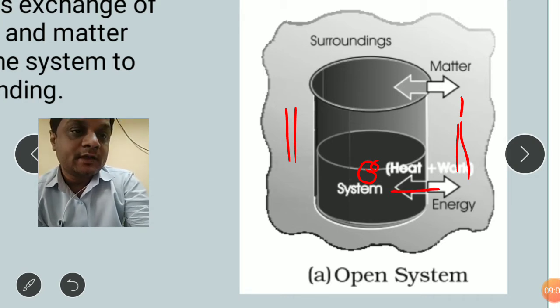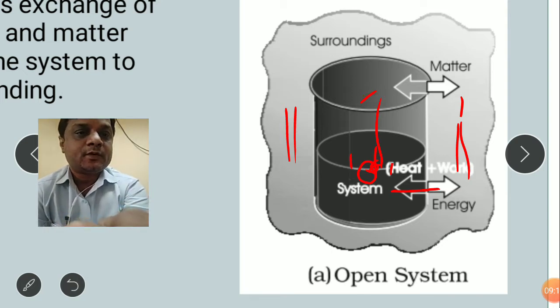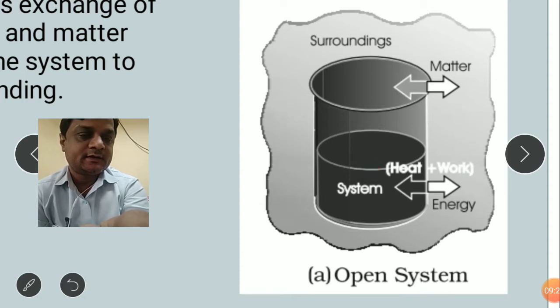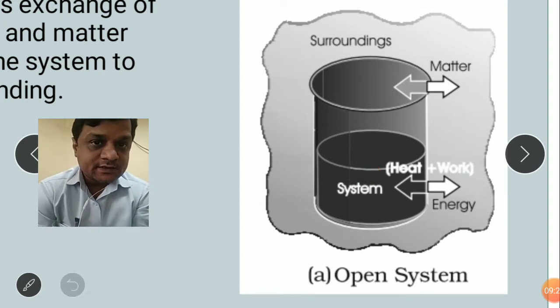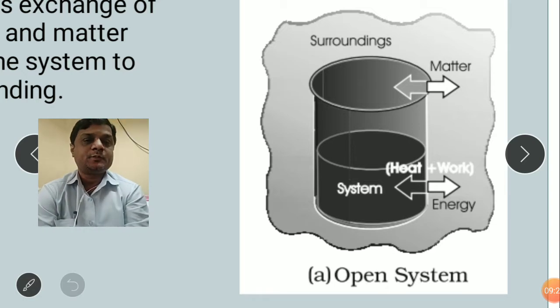At the same time, hot water always gives off vapors, and whatever vapors we get are exchanged with the surrounding. So in an open system, both matter and energy can be exchanged with the surrounding. It is called an open system.